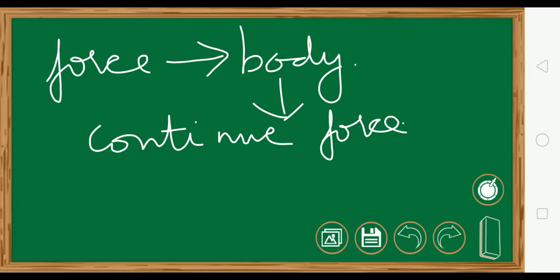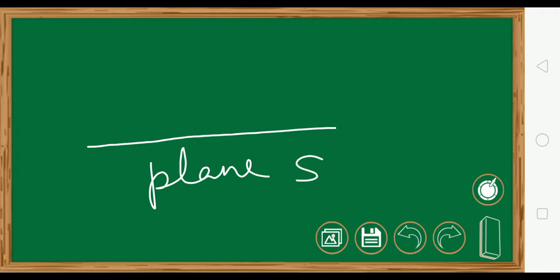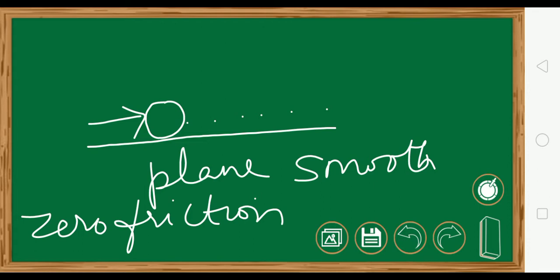When will the force not be required? Suppose this is a total plane, smooth surface with zero friction. If there is zero friction and you just put a force on a ball, the ball will go on moving continuously.